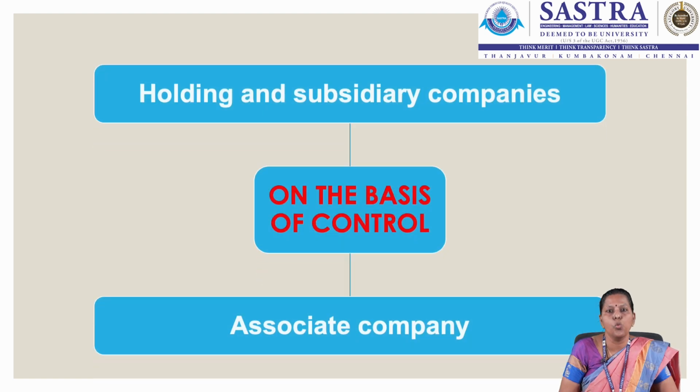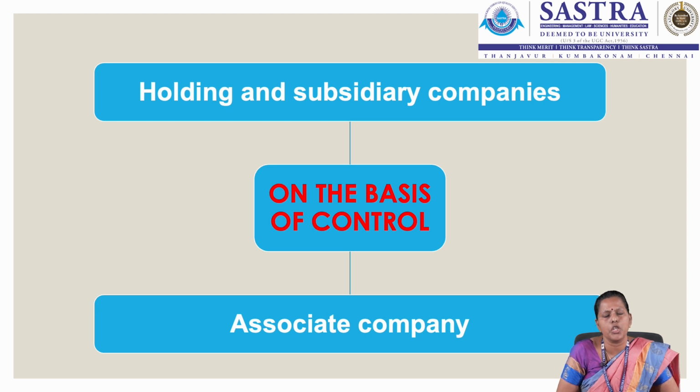Next, we move on to the classification of the company based on control. Based on control, we have holding and subsidiary company and the associate company. Holding company is that company which has substantial control over the composition of the board of directors of another company.